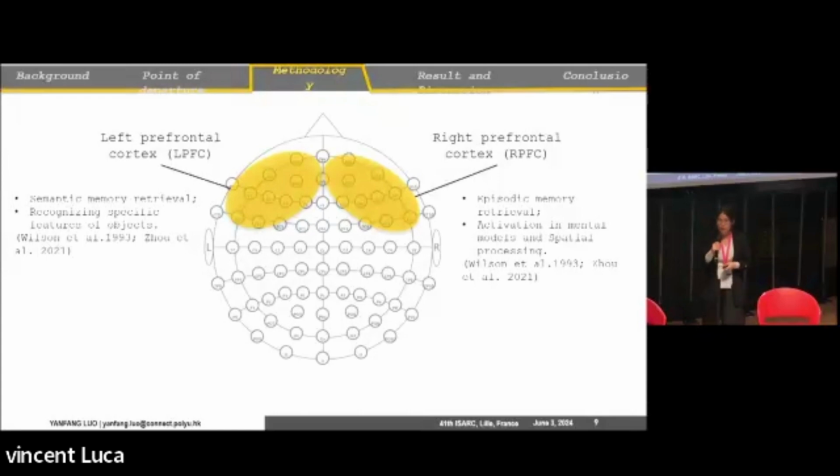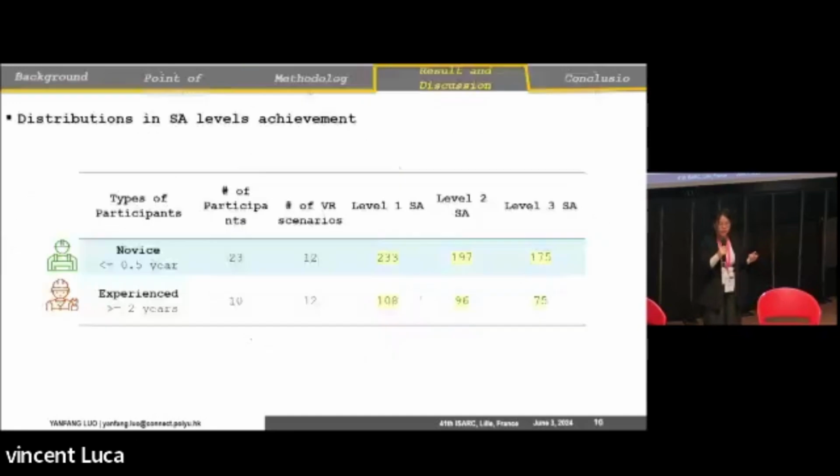And the right prefrontal is related to episodic memory retrieval, for example, the time, the space, some spatial awareness, and it also represents the activation in some mental model. The mental model means it's related to the prior knowledge we have in our brain.